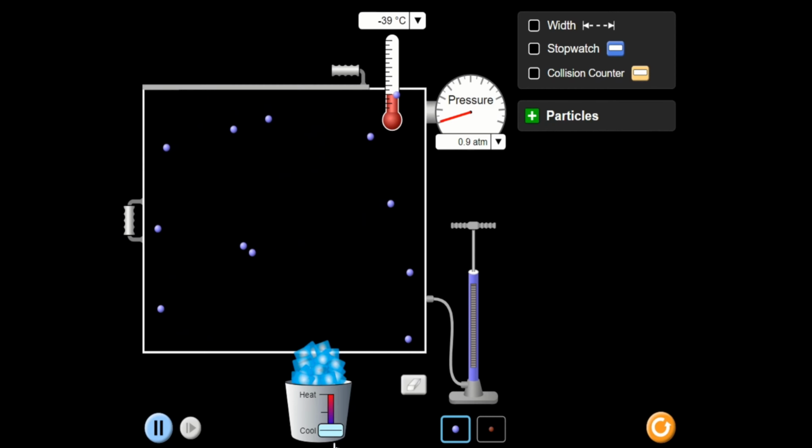And yung kinetic molecular energy, bumababa din. Or bumabagal yung movement ng gas molecules. Okay? And that is according to Gay-Lussac's law. Okay? The pressure is directly proportional to the temperature of the gas when the mass is fixed and the volume is constant.